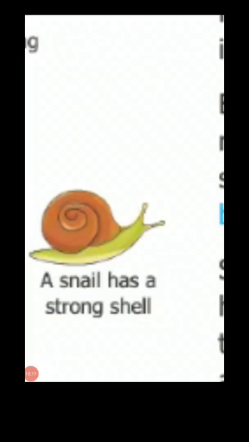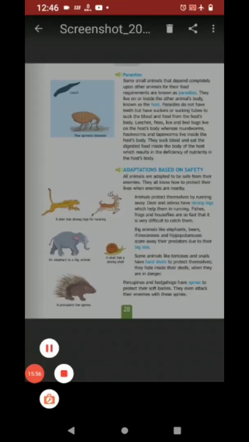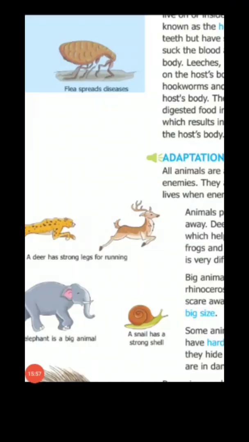Tortoises and snails have hard shells that cover and protect their soft bodies. Porcupines and hedgehogs have sharp spines to protect themselves from their enemies. So, we can say that adaptations are the favorable qualities in an organism that help it to live and survive under conditions in which others cannot sustain themselves.